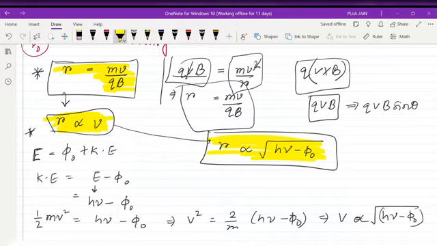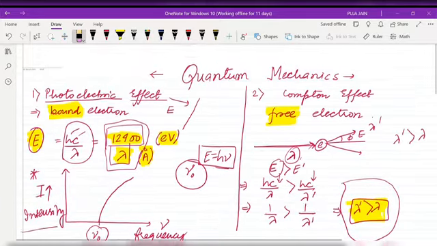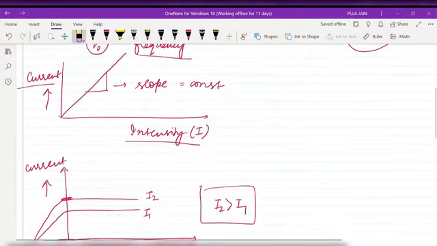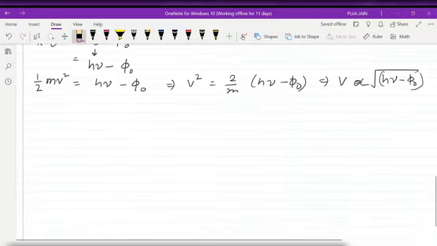The things which I have highlighted with yellow color are very, very important. Write these formulas in your copy. These graphs are important and these formulas are important.